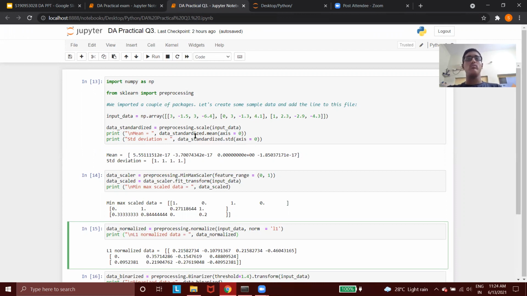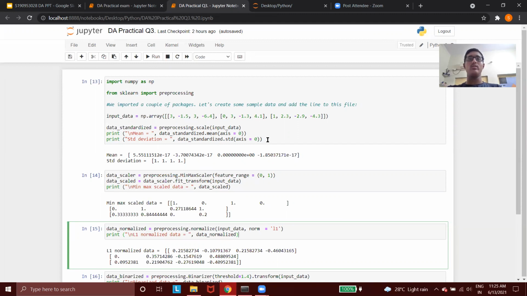So we will use the dot scale function. We'll use the dot mean function, which will calculate the average or mean of the given numbers. Then the standard deviation measures the spread in the statistics.